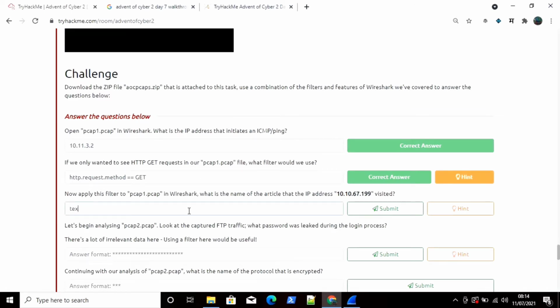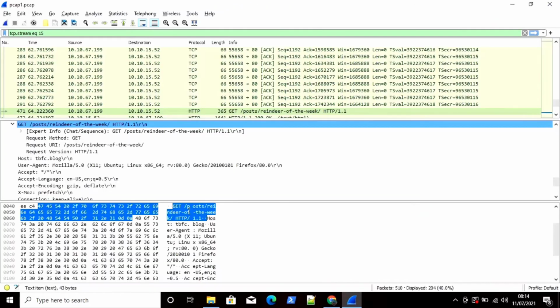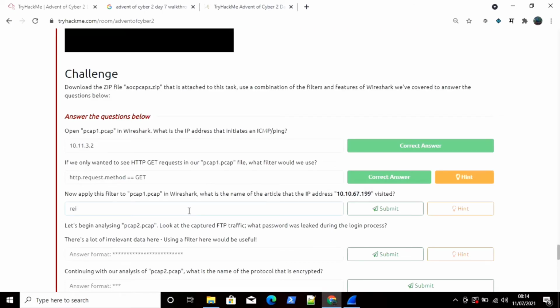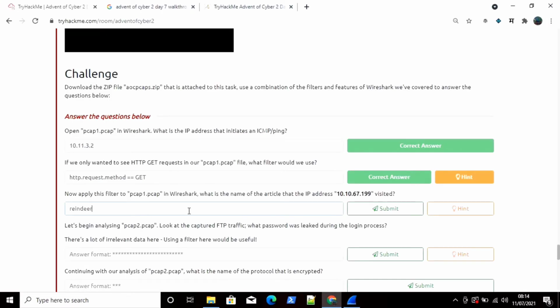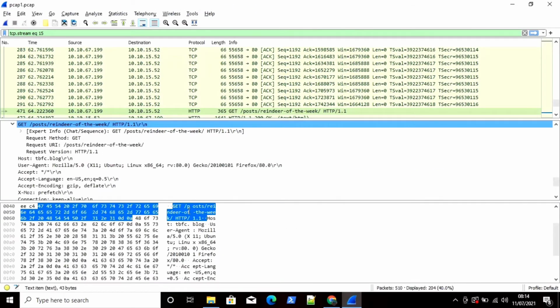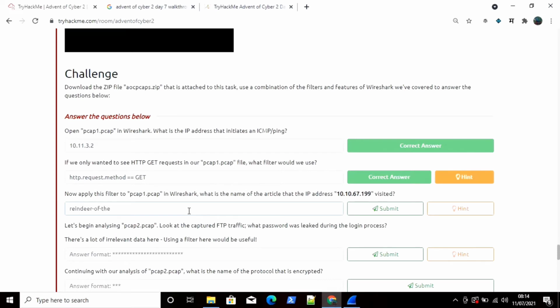So just simply enter here reindeer. What is the spelling? Okay, reindeer-of-the-week, hyphen of hyphen the hyphen week. Click on submit, and our answer is correct.